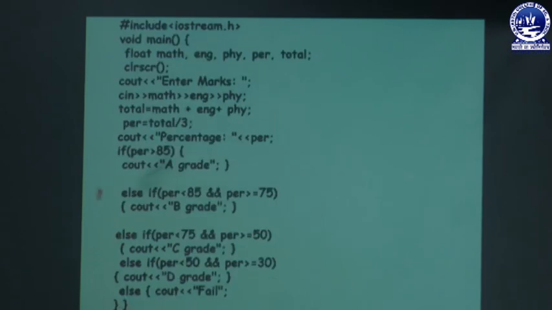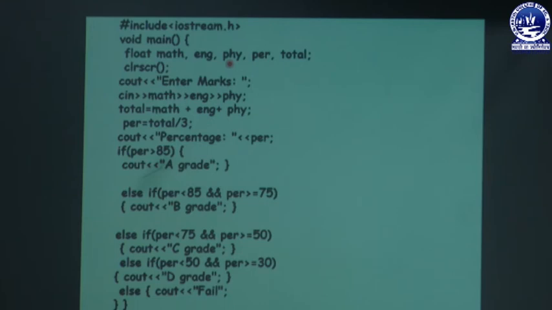Now, next, I have used another program to explain nested if. The question for this program is: enter the marks of a student and find out the total and average or percentage, and you have to display the grade on the basis of that. Here I have used math, English, physics, and some checking conditions, so that you calculate the total, then the percentage, and on the basis of the percentage you calculate the grade.